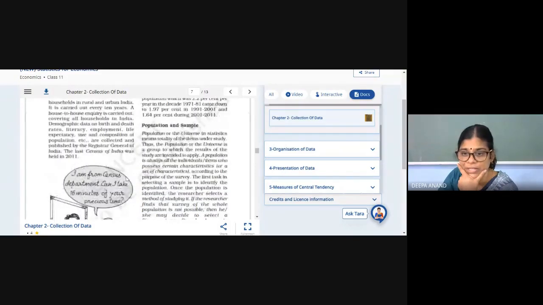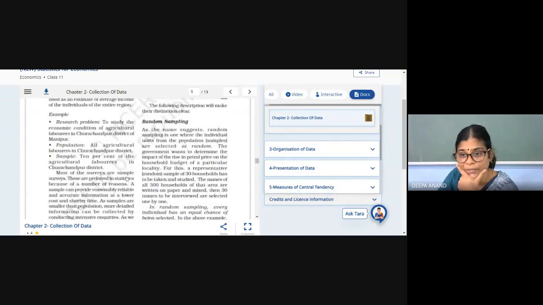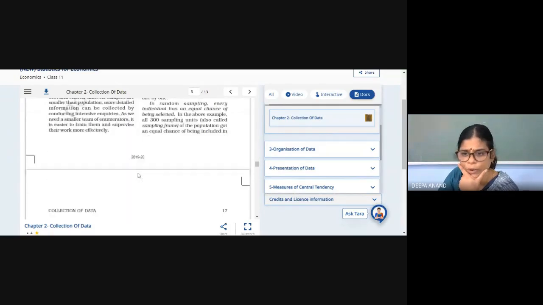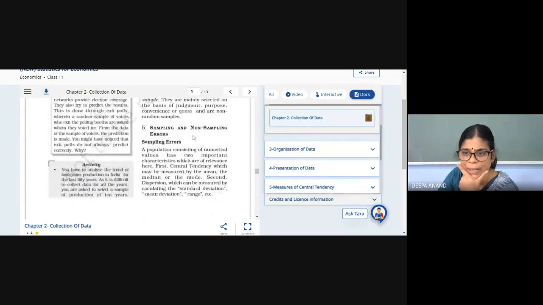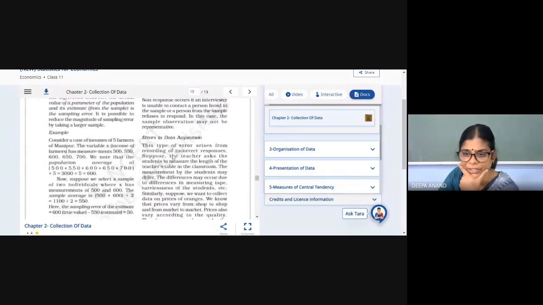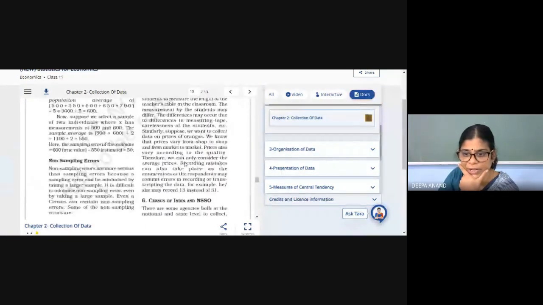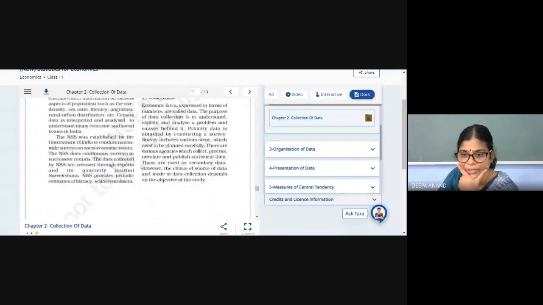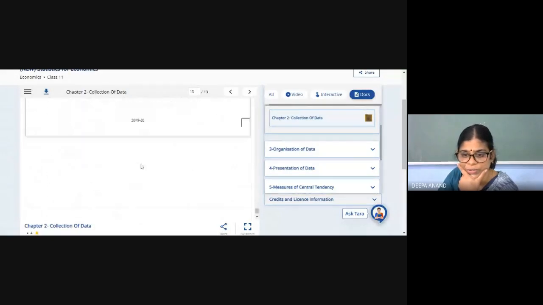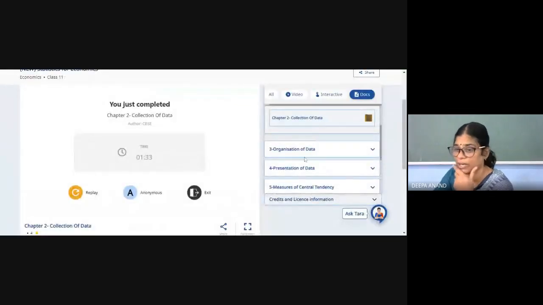Census method and sample method are important methods of collection of data. Differentiation is also important. Random sampling, non-random sampling, sampling and non-sampling errors, everything you have to read and understand. See, this is done by NSSO, Census of India. What is that? National Sample Survey Organization. So the conclusion. This is about the second lesson, collection of data.